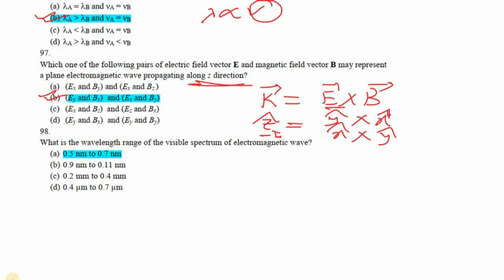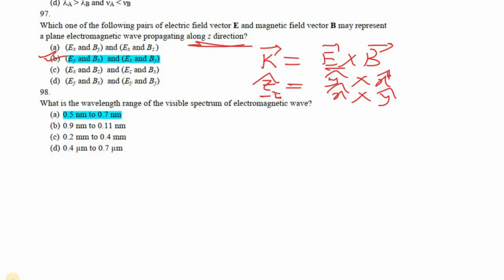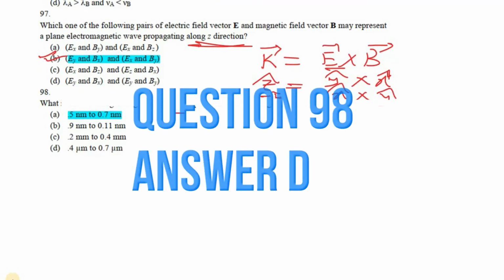Next: what is the wavelength range of the visible spectrum of electromagnetic waves? The wavelength range of the visible spectrum is 0.4 to 0.7 micrometer.